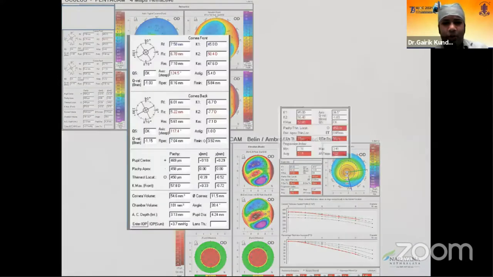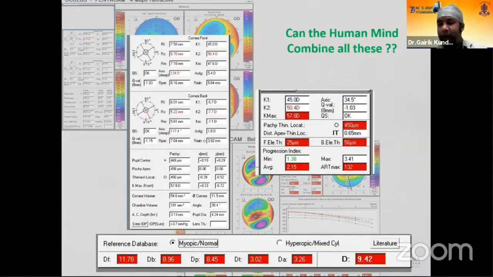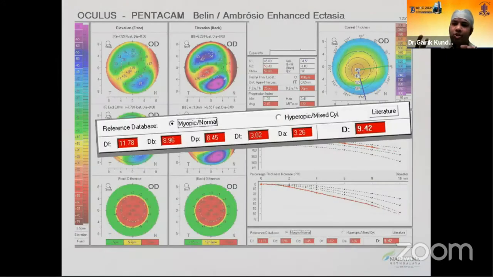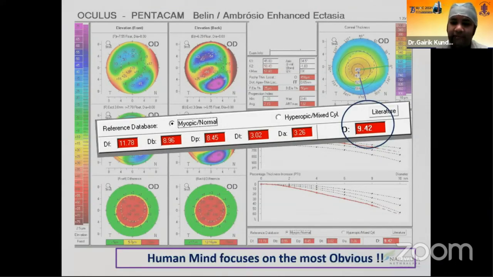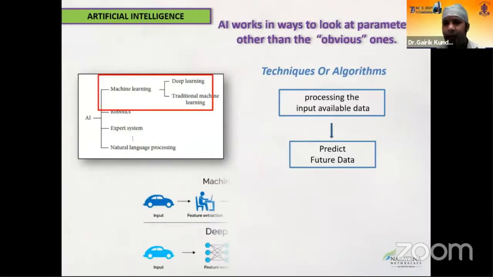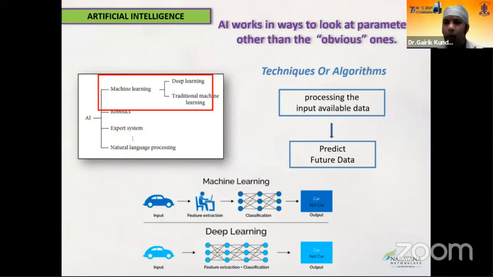So normally the human mind really cannot combine multiple of these indices, and we are normally focused on the ones we are more comfortable with. That's where artificial intelligence can play an important role. So AI works in parameters which obviously are not the obvious ones.